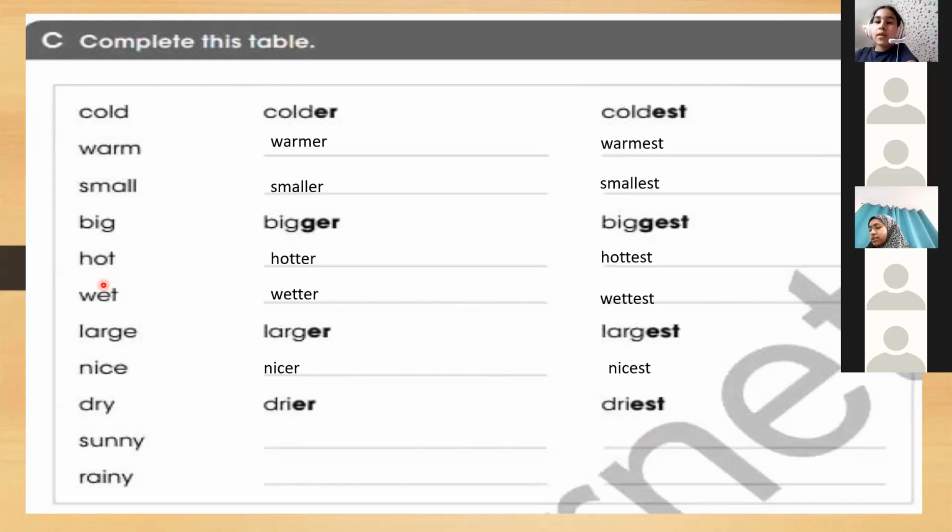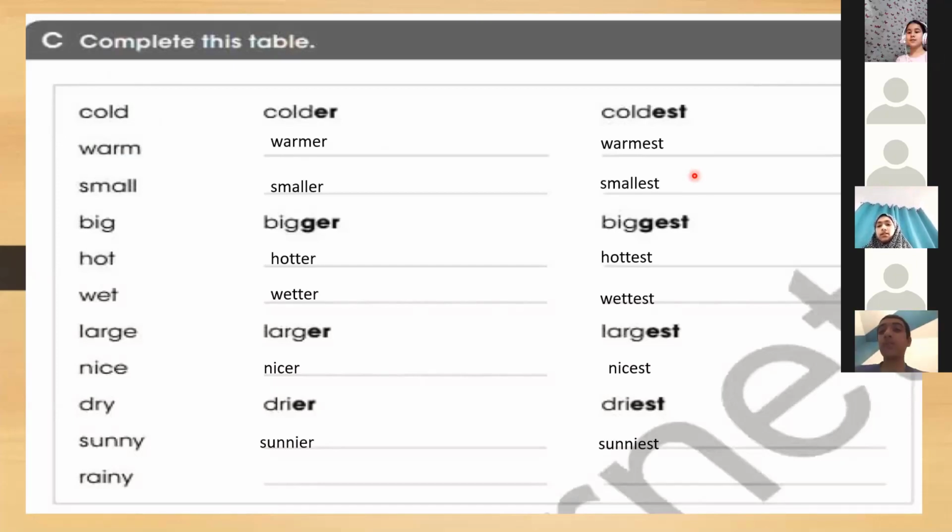And we have sunny now. Sunny, sunnier, sunniest. Yes, sunniest. So because these words are just one syllable, we have to add ER and EST. But for example, we can say the word beautiful and the word wonderful. We can't add ER or EST. We will add more beautiful and most beautiful.